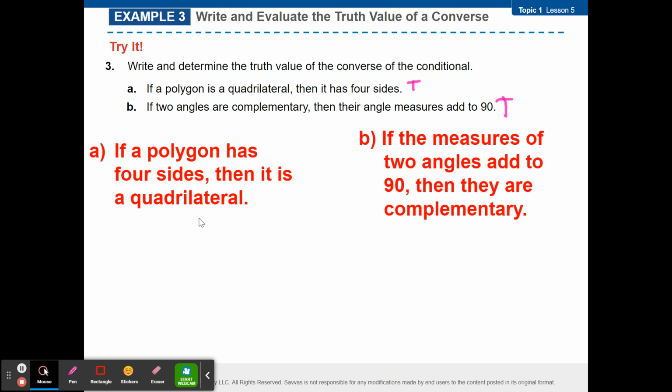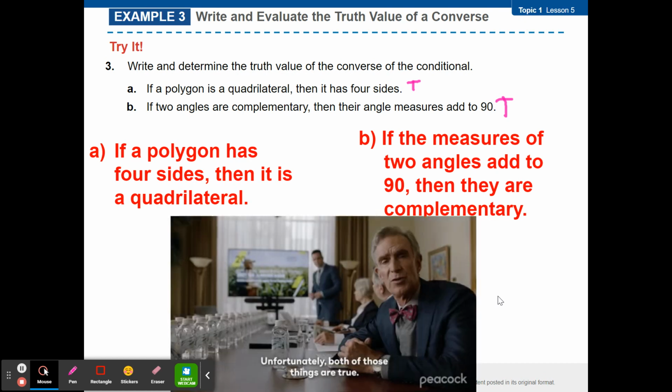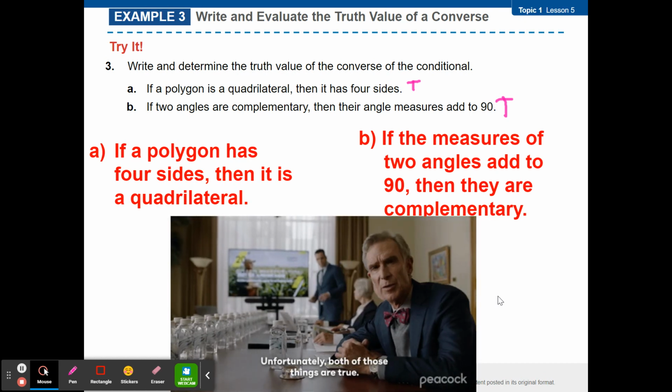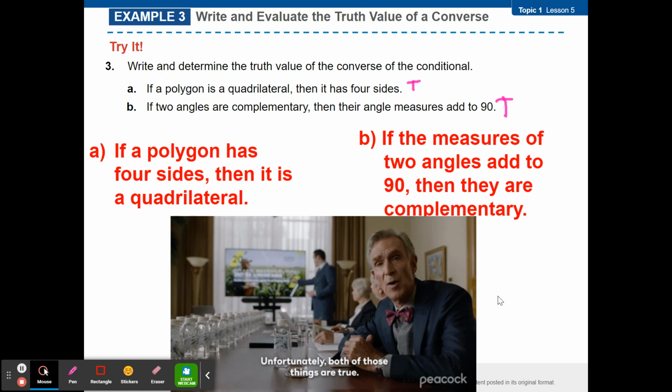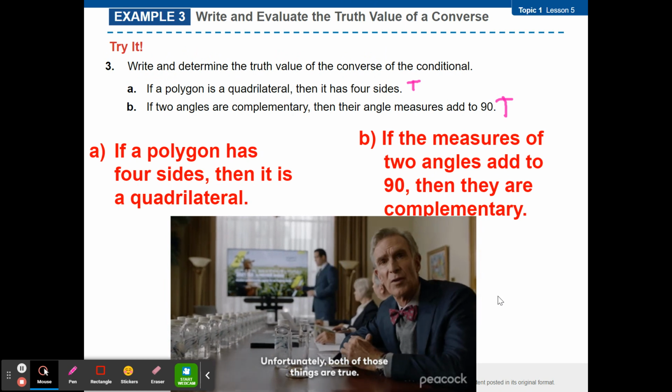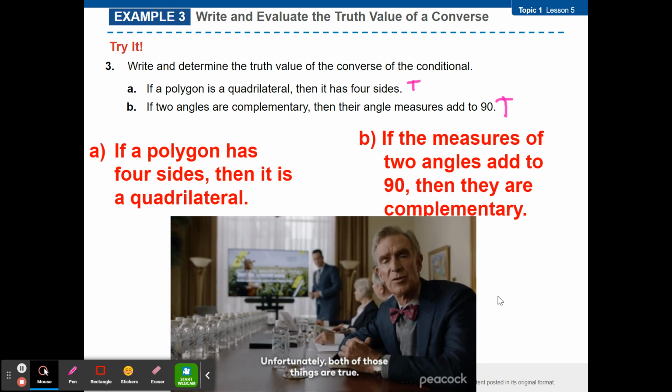How about B? If the measures of 2 angles add to 90, then they are complementary. Who says true? Who says false? They're both true. Okay. The converses work. Any questions?